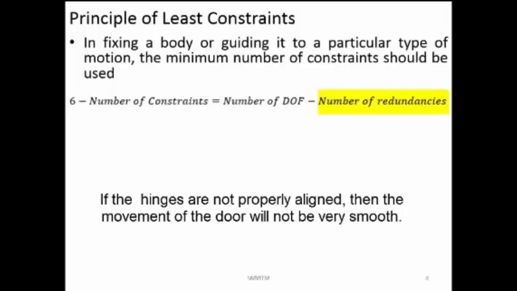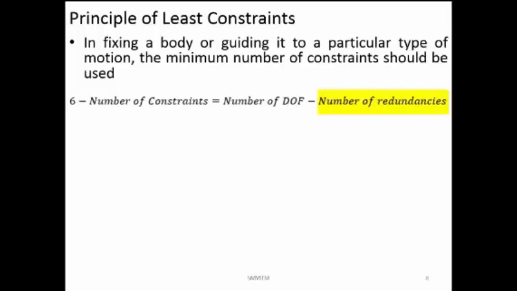Any system, preferably, should not have any redundancies in it, but sometimes it is preferred to avoid any chances of failure. So if you are considering the redundancies, then you have to consider all the constraints that are imposed by the redundancies also. Then you will have the equation as 6 minus number of constraints should be equal to number of degrees of freedom minus number of redundancies. If redundancies is equal to 0, then you can say number of degrees of freedom plus number of constraints should be equal to 6. So that is how the principle of least constraints is there.